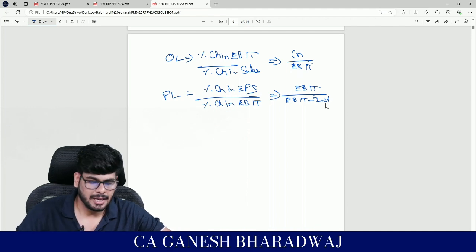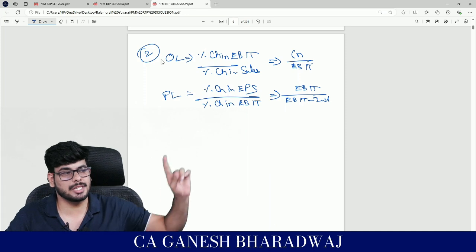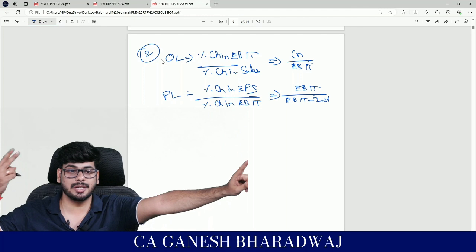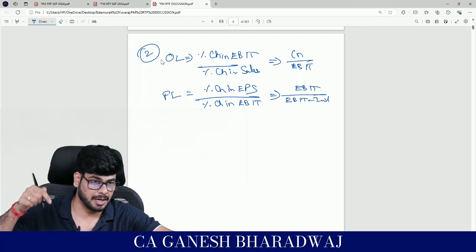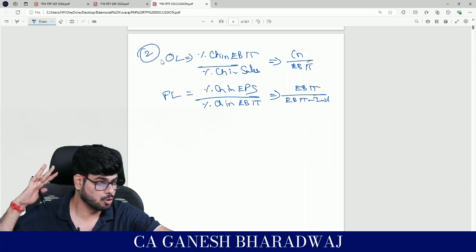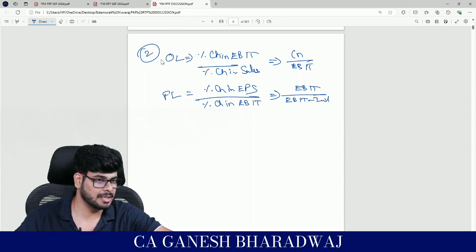Now, is leverage good or bad? Let's say operating leverage is 2. It means for every 1% increase in my sales, my EBIT will increase by 2 times that, so by 2%. But if my sales drop by 1%, my EBIT also drops by 2%. It's a double-edged sword. When you say risk, is risk good or bad?